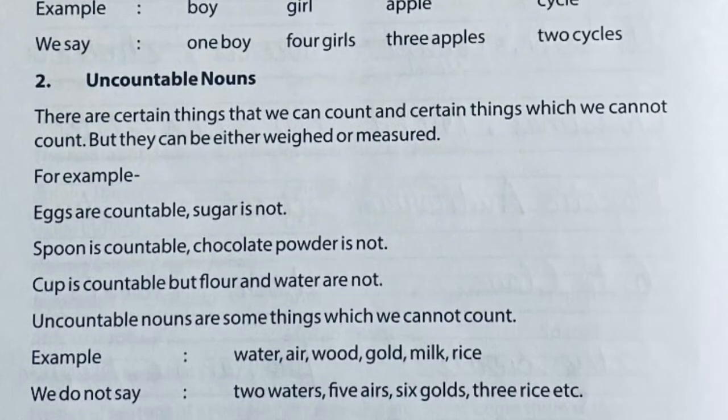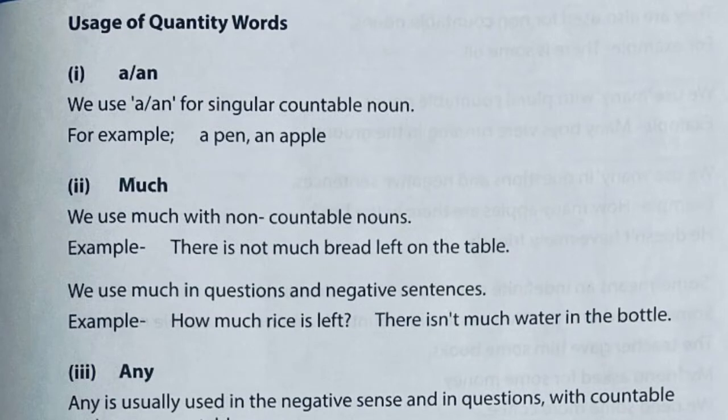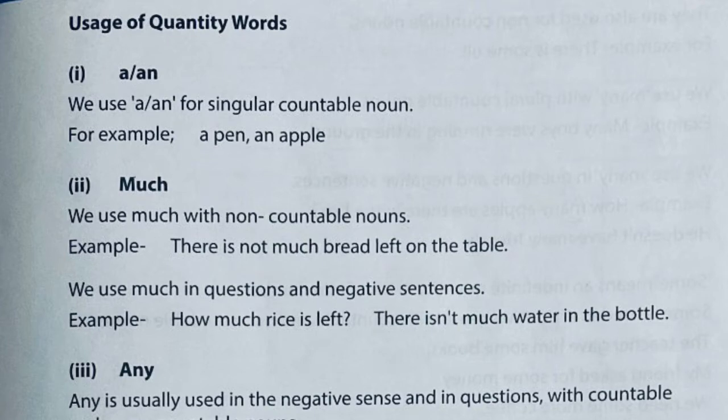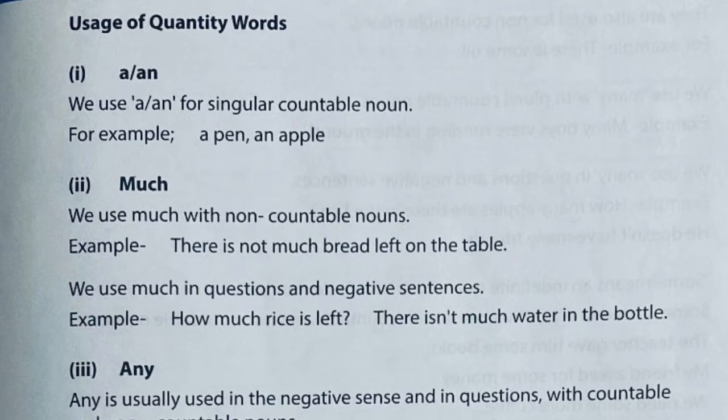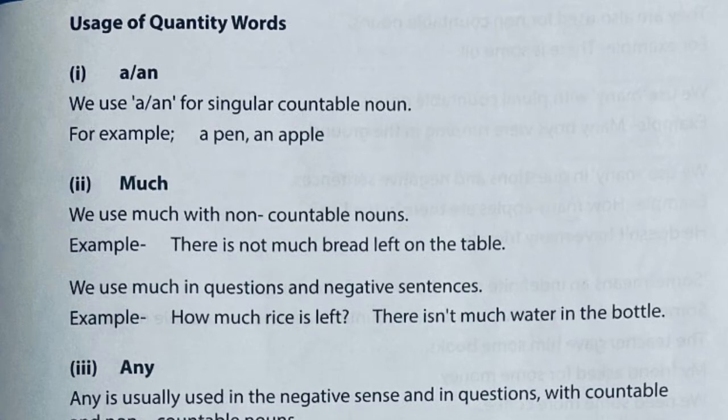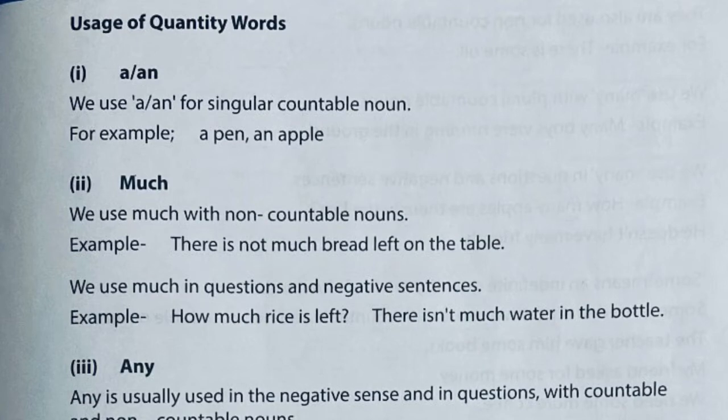Next, we are going to discuss page number 33, usage of quantity words. Here they have given some of the words which we use before countable nouns and uncountable nouns. They tell us which words will be used before countable and which words before uncountable nouns. First of all, we are going to discuss a and an. A and an are the words which we use before singular countable nouns. Singular, not plural.